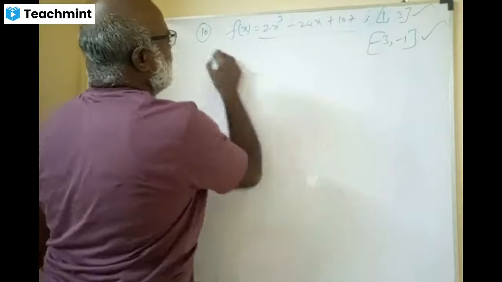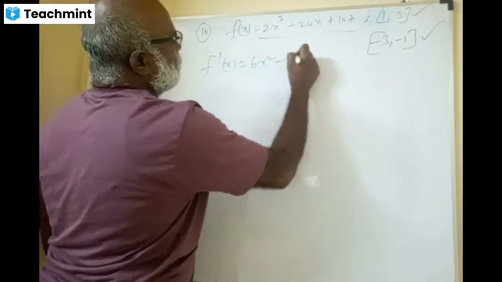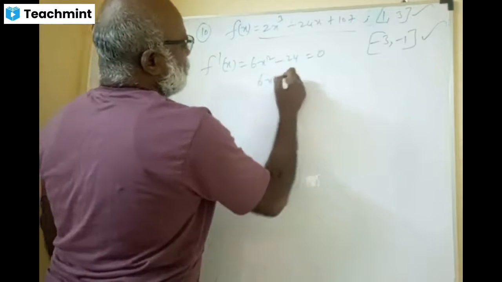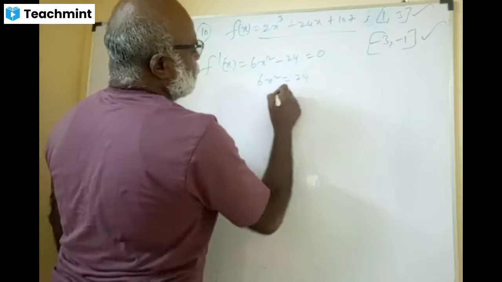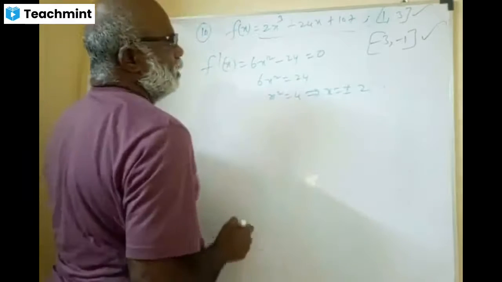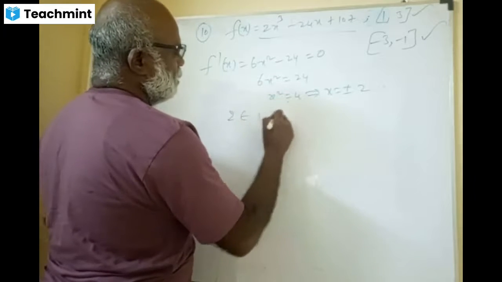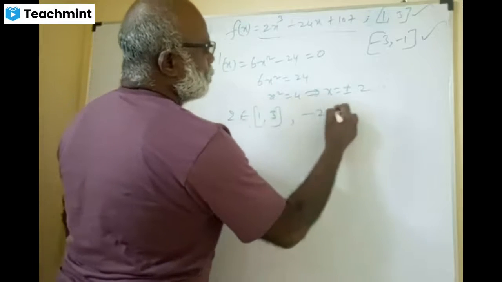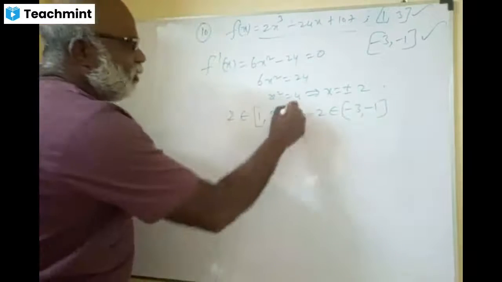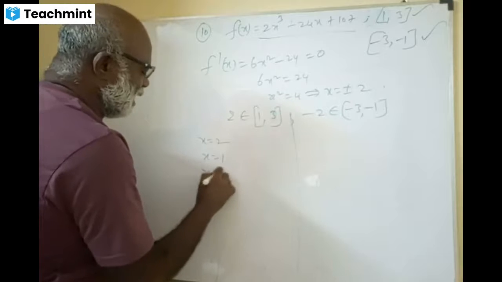Now take this function and find f dash x, which is 6x square minus 24. Equate it to 0. 6x square is 24, so x square equals 4, which implies x equals plus or minus 2. So 2 belongs to 1, 3, and minus 2 belongs to minus 3, minus 1. Therefore, x equals 2, x equals 1, and x equals 3.